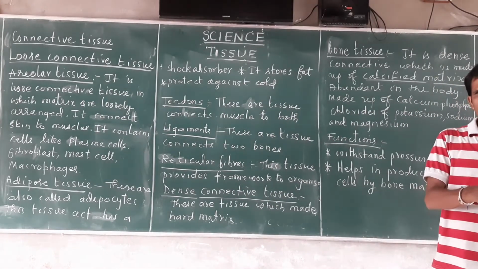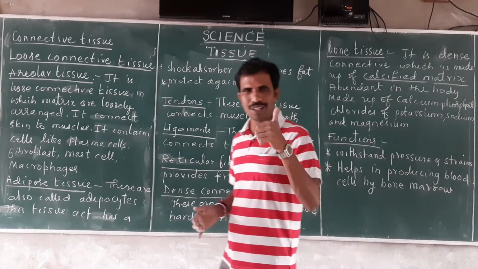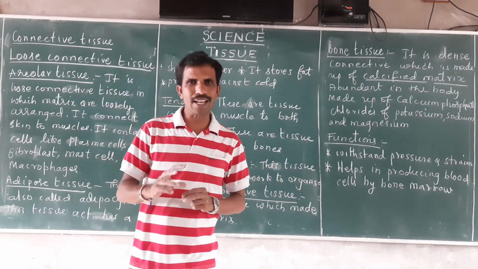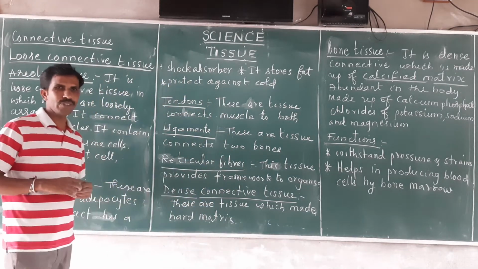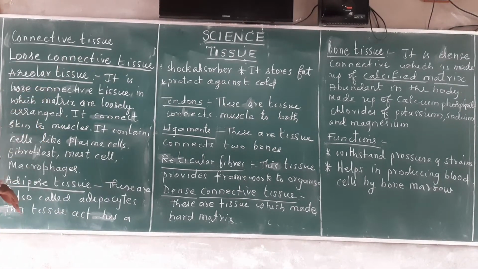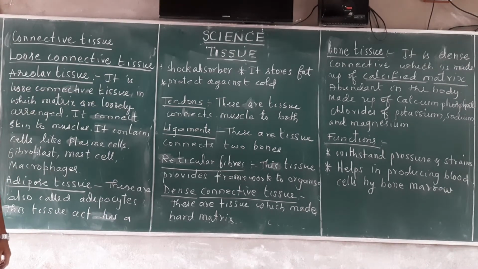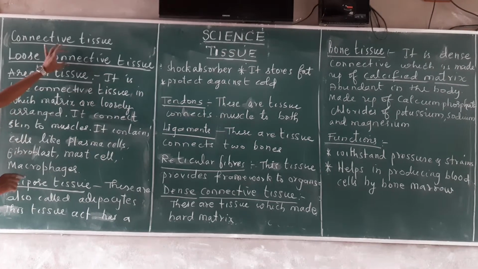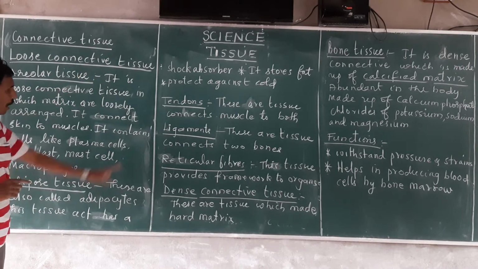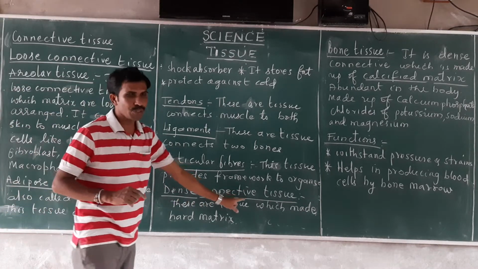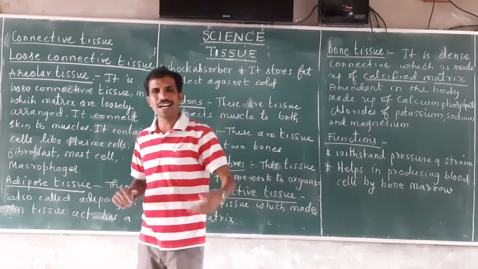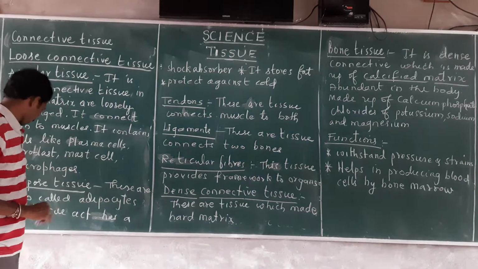For a tissue to be called a connective tissue, three components should be there: matrix, cells, and fibers. I told you there are three types of connective tissue: loose connective tissue, dense connective tissue, and fluid connective tissue. In this video we will learn about loose connective tissue and its types, and dense connective tissue and its types. One type is covered here, bone tissue. The other, cartilage tissue, we will see in the next video.